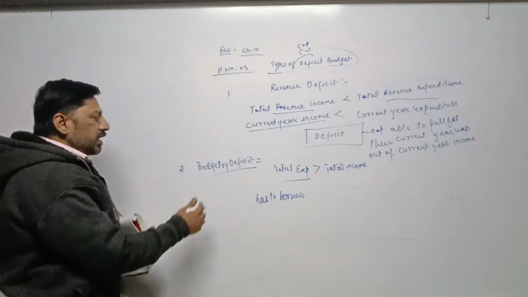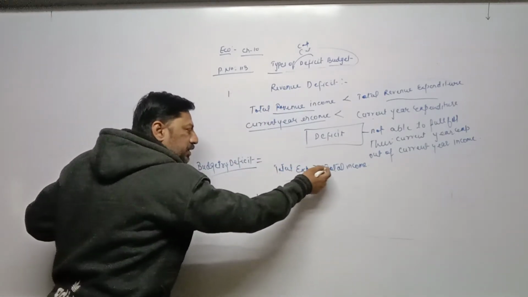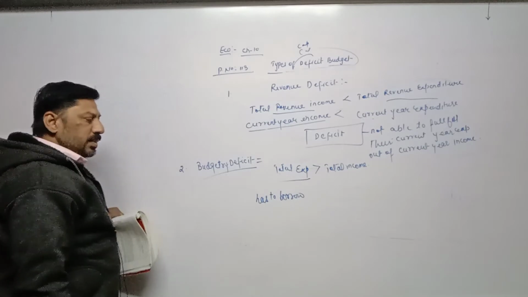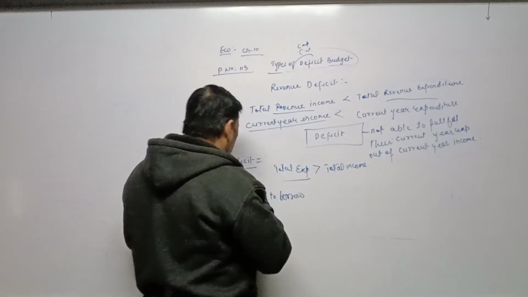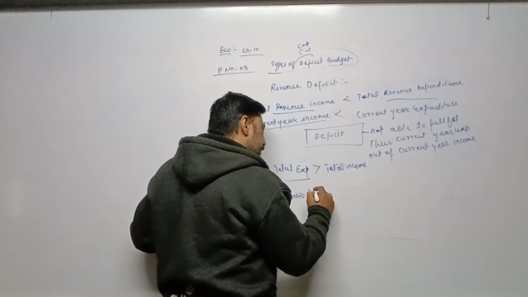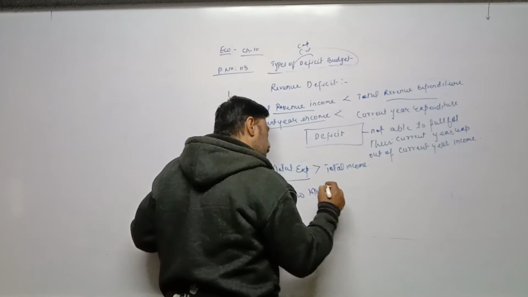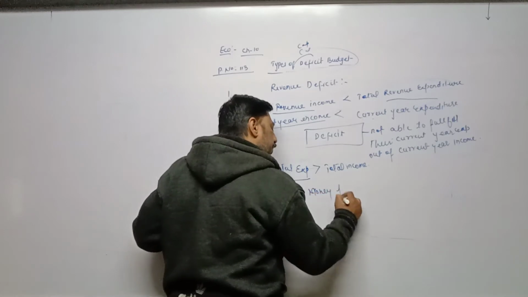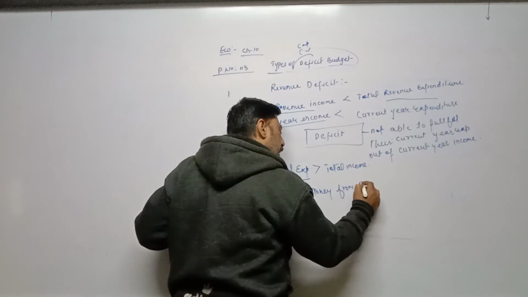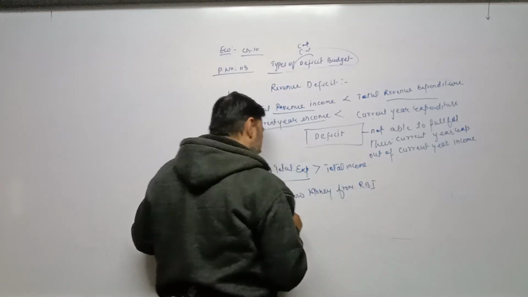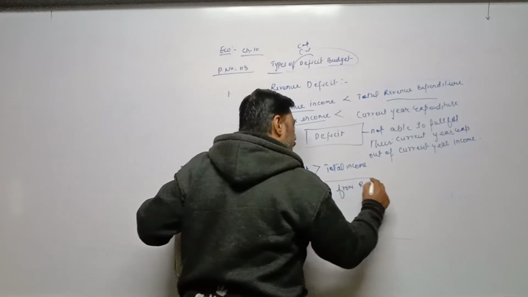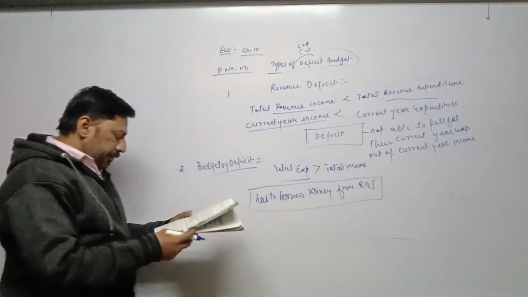But in case of budgetary deficit, when total expenditure becomes more than total income, then what happens? Government has to borrow money from Reserve Bank of India.